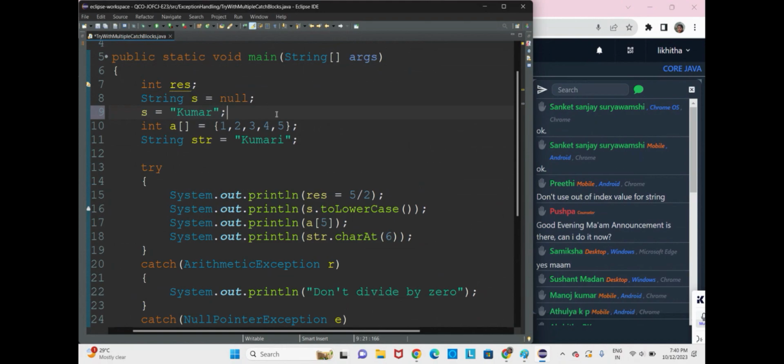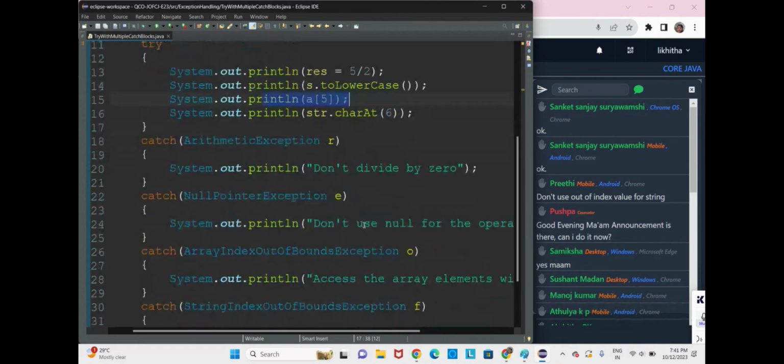Obviously we can do that. So inside the first statement you are getting 2. Inside the second statement you are getting Kumar fully in lowercase. Now control comes to the third statement, and here is a problem. Array of index 5: index 5 is not there. Only index 0 to 4 is there. So here you will get an array index out of bounds exception. The first two lines will execute neatly.